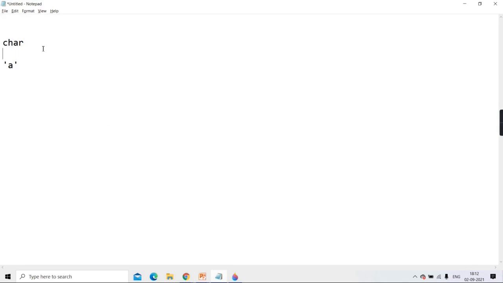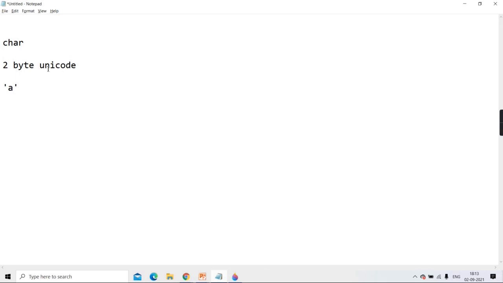Char. But the difference between C character and Java character is that Java characters are 2-byte Unicode, whereas C characters are 1-byte ASCII code. C characters take only 1 byte, which holds only its corresponding ASCII code. But Java characters are 2-byte, representing Unicode.